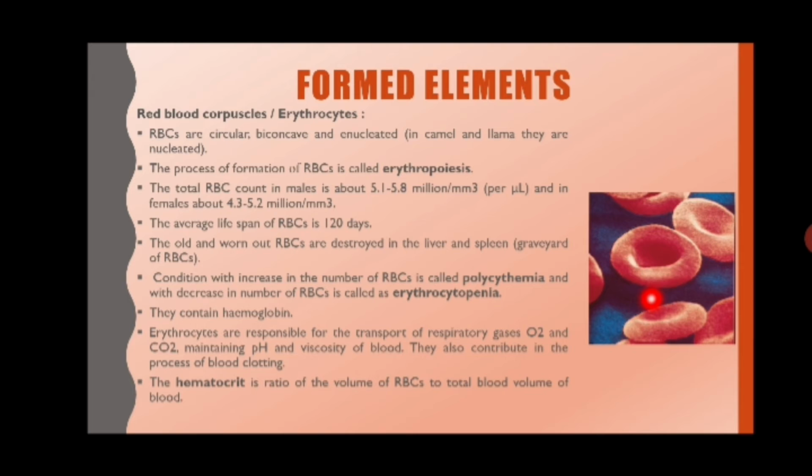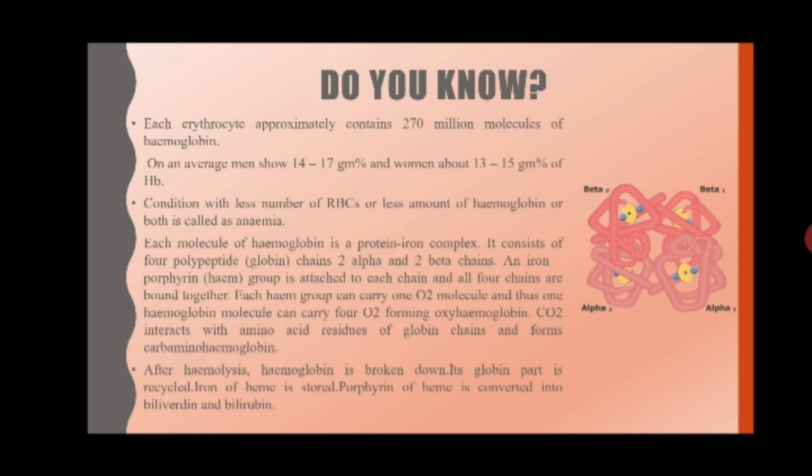This is the image of an RBC. See this dark colored area in the center. It is where the nucleus was supposed to be, but during formation it is just removed, and instead this place, this biconcavity, helps in accumulation of hemoglobin and transport of oxygen in turn.